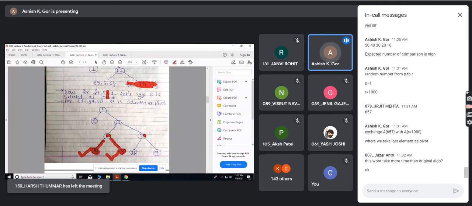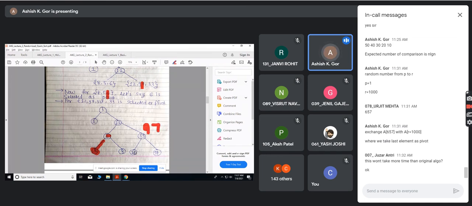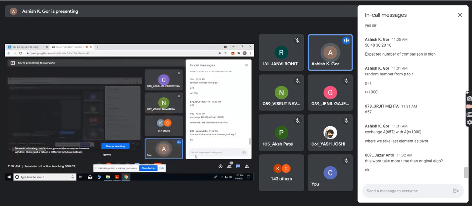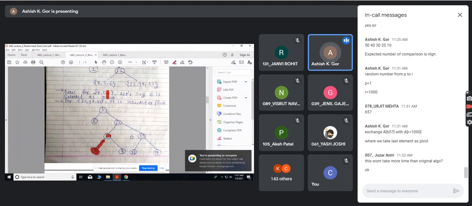See, I'm not saying you always have to take 33. You can take 97. The tree will be different. If you take 97, both 12 and 33 are less than that, and accordingly the tree will be formed. Okay, because it's random, I have just taken the assumption that this is the particular pivot. You can take another assumption, the tree would be different. So 33, 12 is less than that, and 97 is greater. And now you can see this is the entire tree constructed.